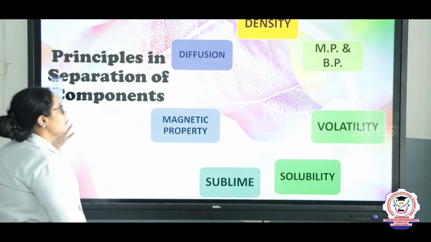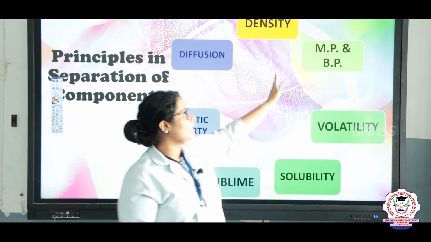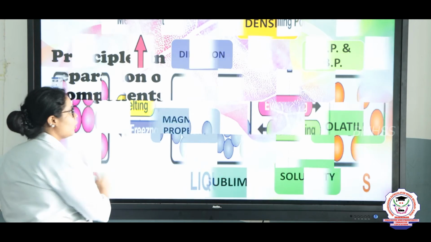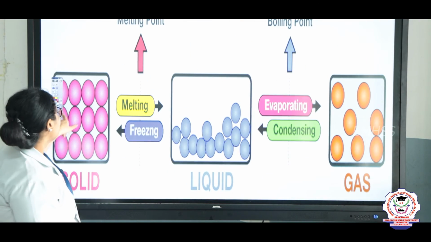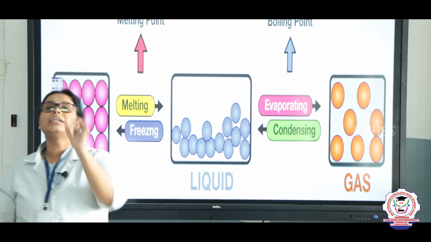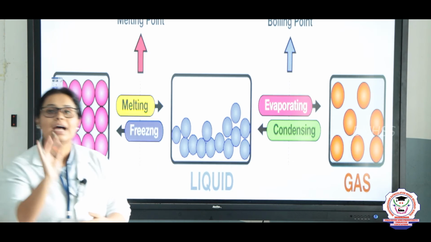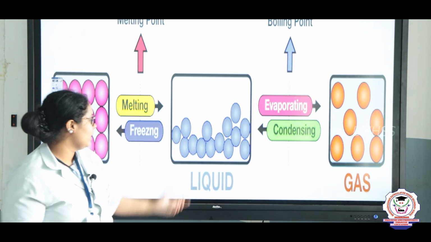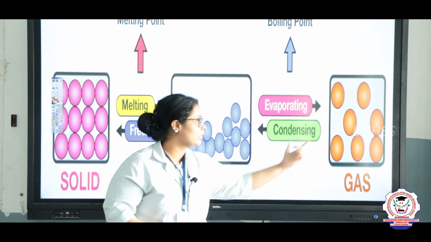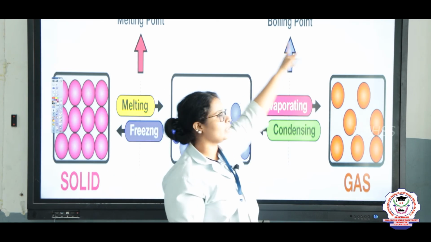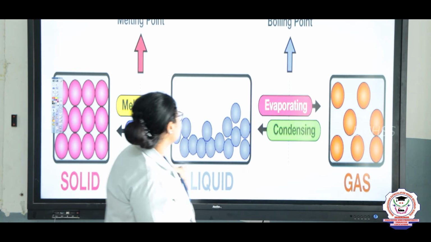Okay. The second point is melting point and boiling point. So what are melting point and boiling point, children? When a solid gets converted into liquid, the temperature at which it changes is known as the melting point. In the same way, when a liquid gets converted into gas at a particular temperature, that temperature is the boiling point.